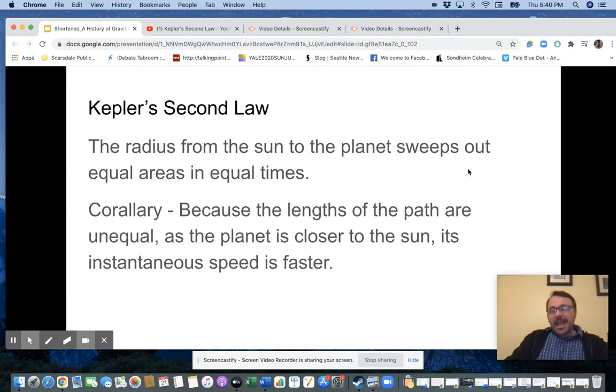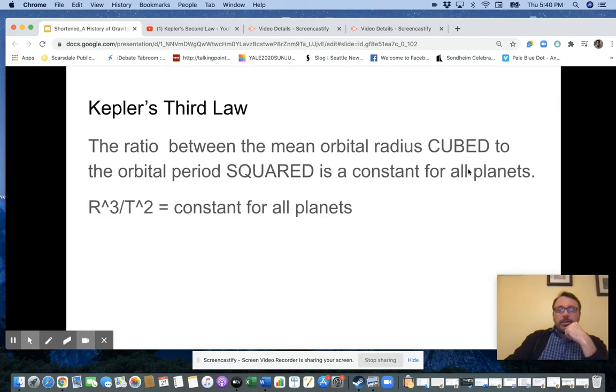There's not much to say about the individual orbit of any planet. So what Kepler thinks then is there's got to be a relationship that unites all of the planets together, right? Because it's a solar system. And what he figures out here, I'll go back to that slide in a second, is that Kepler's third law says that if you take the mean orbital radius cubed, right, because you can't say radius because it's ellipses, technically it's rather the mean orbital radius, that's the length of the major axis.